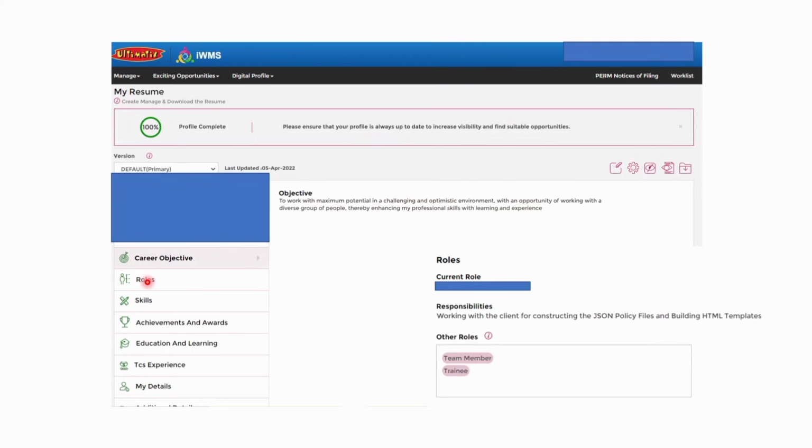Second point is roles. Remember guys, don't leave anything blank. Okay, you should either add something, NA, or some content. For example, most of the people do not add their roles. Now what you can do is you can click on roles and then you can click on the edit option.